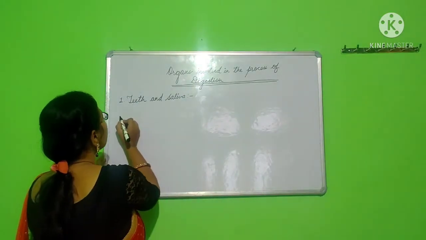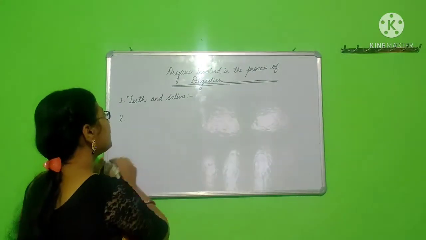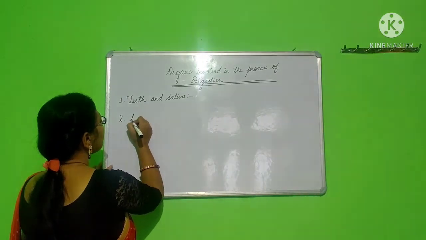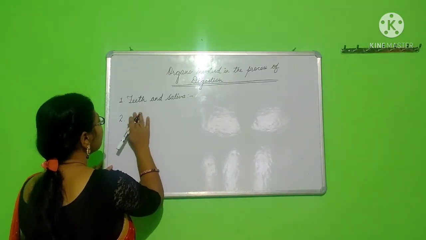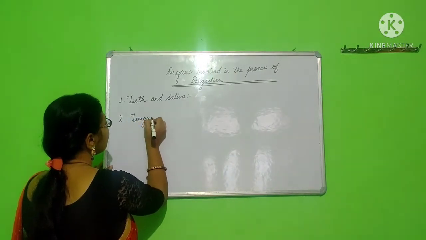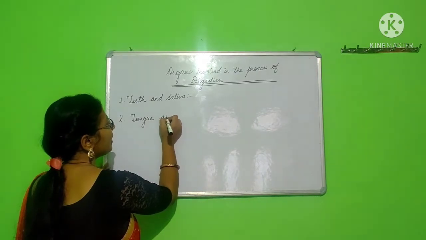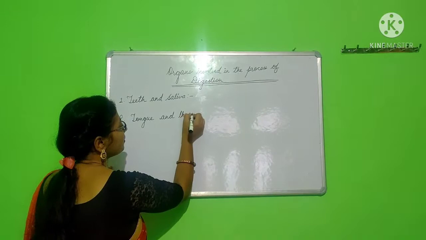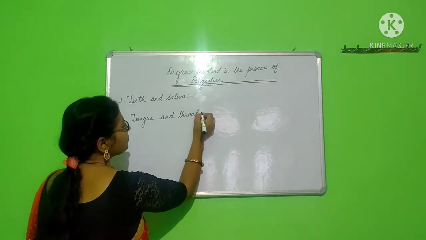After this, the next organs that help in the process of digestion are the tongue and throat.